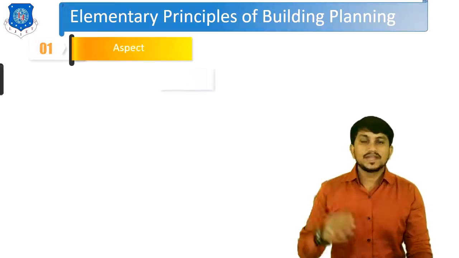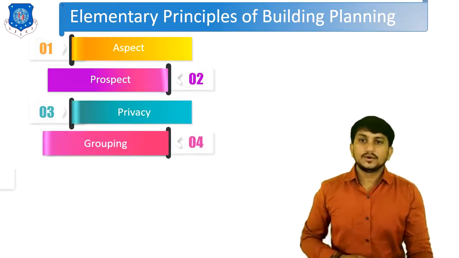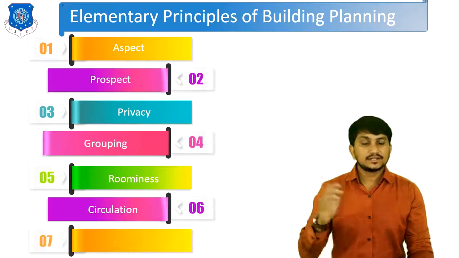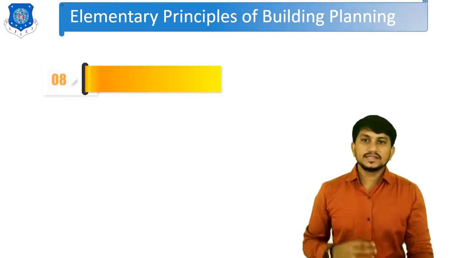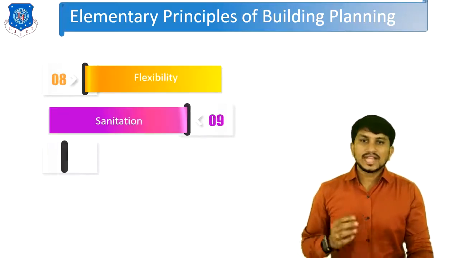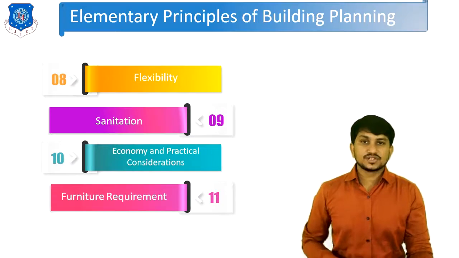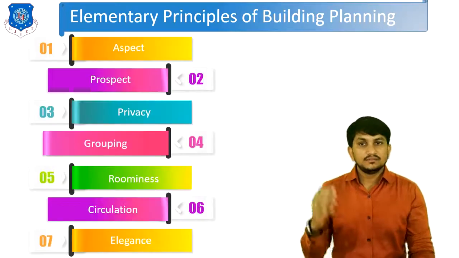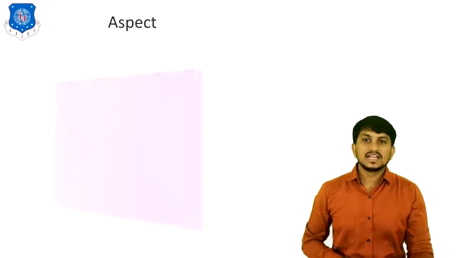First is aspect, second is prospect, third is privacy, fourth is grouping, fifth is roominess, sixth is circulation, seventh is elegance, eighth is flexibility, ninth is sanitation, tenth is economy and practical consideration, and the last is furniture requirement. These are the 11 principles of building planning. We will understand these 11 principles one by one. First is aspect.